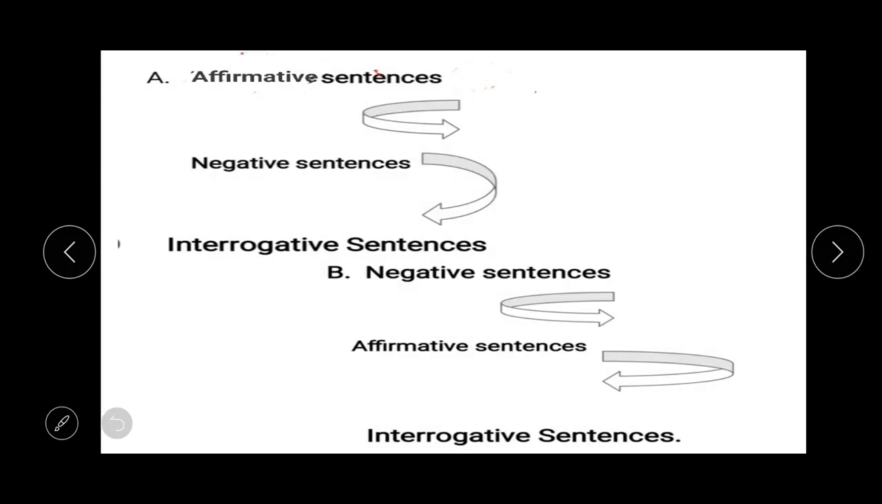So student, these are the main rules to change the affirmative into interrogative. First of all you have to change the affirmative sentence into a negative sentence, then into an interrogative sentence. And if the negative sentence is there, then you have to change it into an affirmative sentence and then at last into an interrogative sentence. So student, I hope you have understood this.